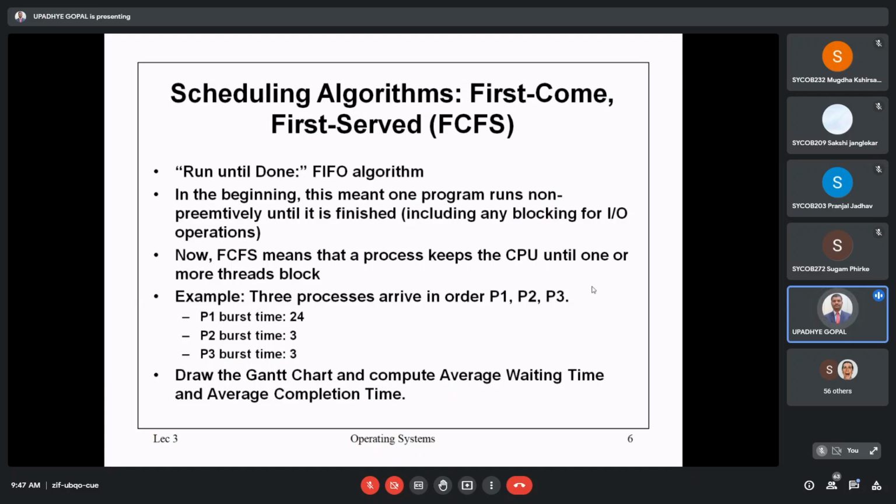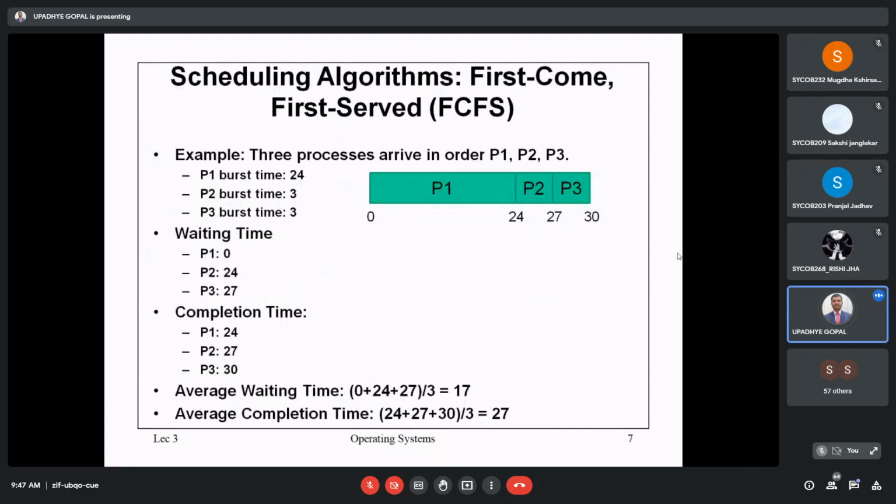In this, try to concentrate on this Gantt chart. This diagram in front of you is called a Gantt chart. Don't worry about remembering the name, it is not required, just for understanding. It is one representation consisting of the execution of the particular processes with the help of timing intervals.